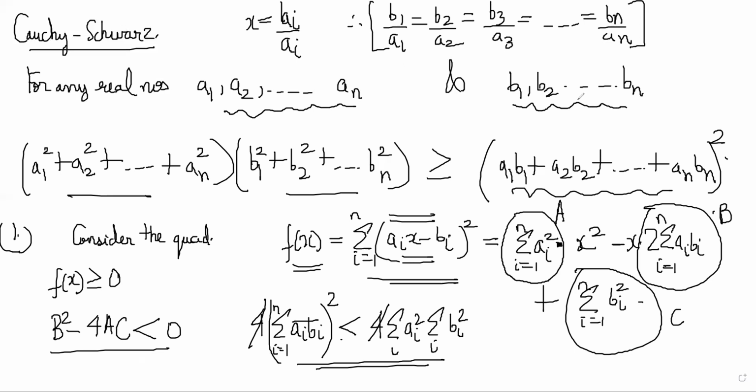Now what we'll do is we'll look at an alternate proof for this, which is nice, and if you know a little bit of physics, it makes a lot of sense. So if you think of two n-dimensional vectors, n-dimensional basically means the vector can be written in terms of n components, right?